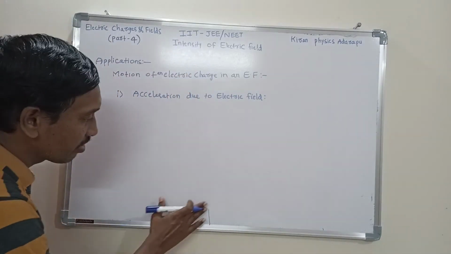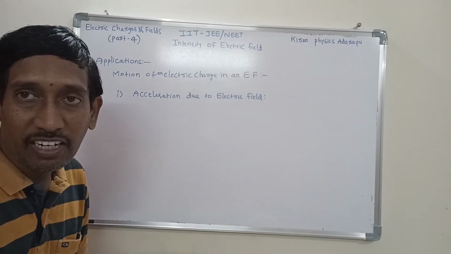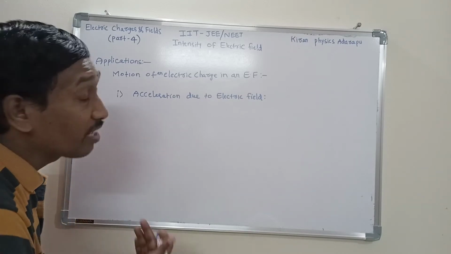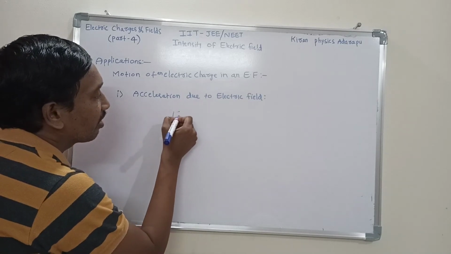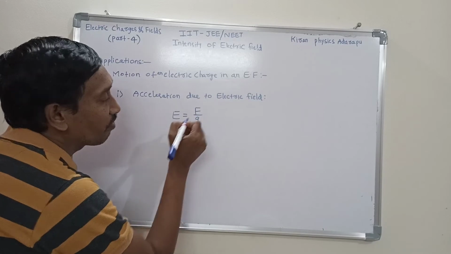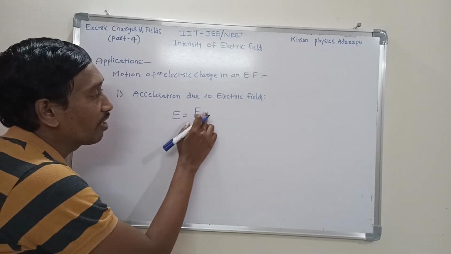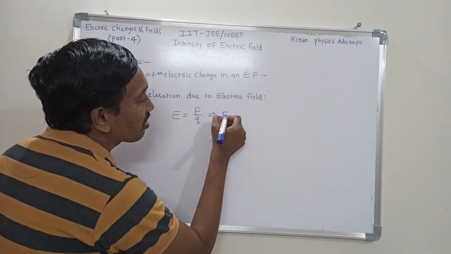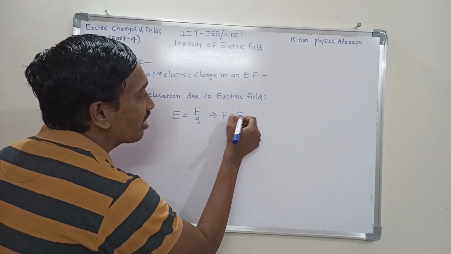For example, when a charge Q is placed in an electric field, some electric force is experienced. What is that electric force equation? From the definition of electric intensity on charge Q, electric intensity E is equal to F by Q. From this expression, what is the expression for electric force in terms of electric intensity? That is F is equal to EQ.